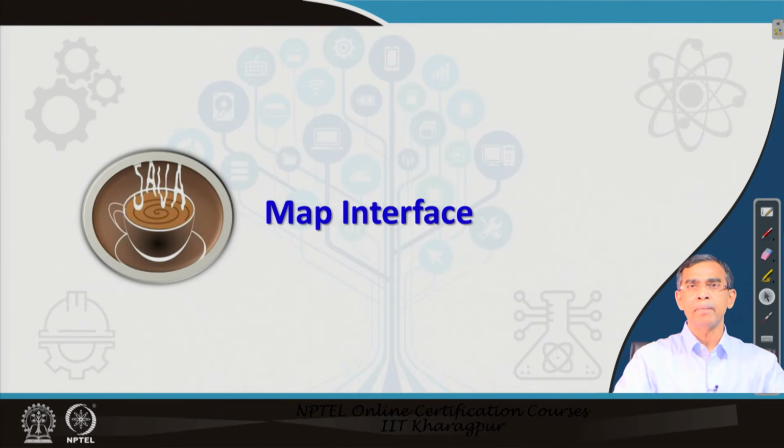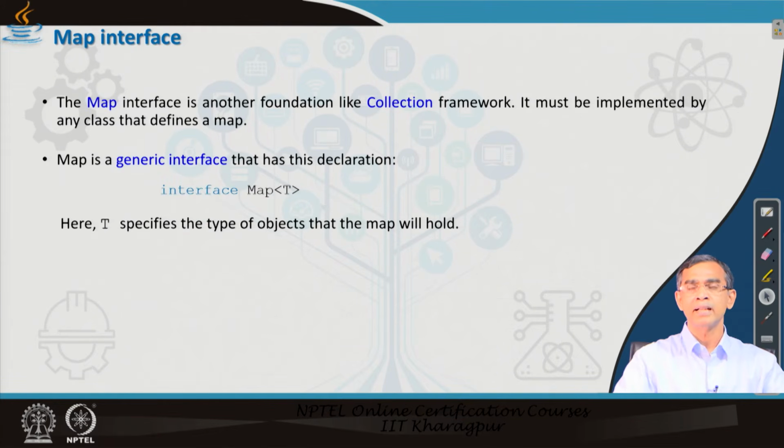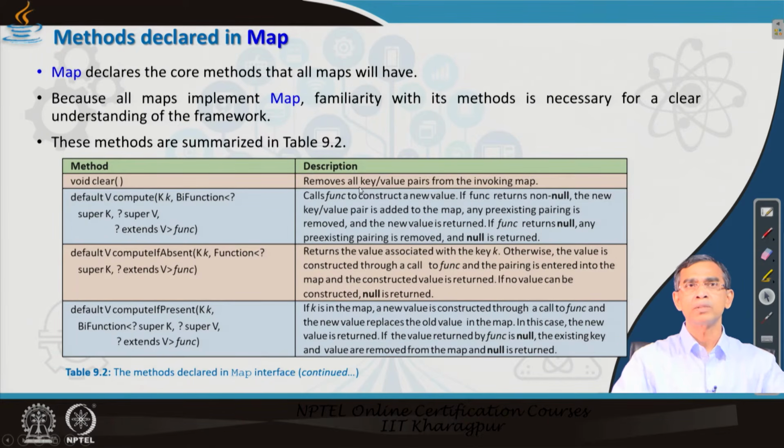Okay, so these are the different map interfaces, and now we will quickly check what the different methods are in the Map interface. The Map interface is a generic type, it basically represents this collection, and T specifies the object type. The different methods in the Map framework I have listed in tabular form, for your future consultation, so that you can go through this table and learn each method separately, as in this short lecture period it is not possible to discuss each and every method.